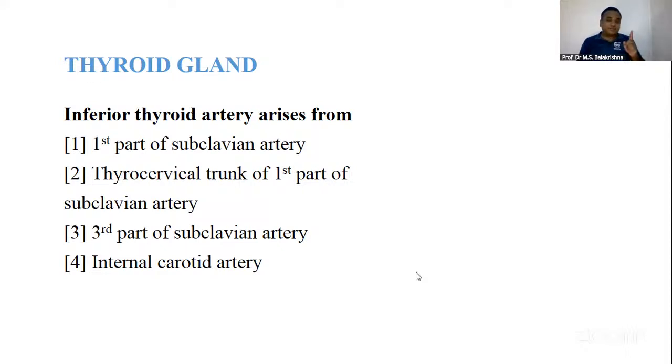So that is subclavian artery, but it is the thyrocervical trunk of the first part of subclavian artery. Correct answer. So the thyroid gland will be there from the down, from the arch of aorta, it ascends up. So that is from the thyrocervical trunk of first part of subclavian artery.